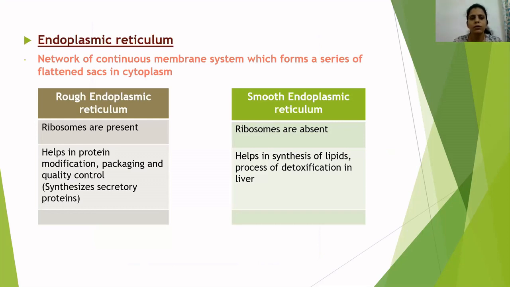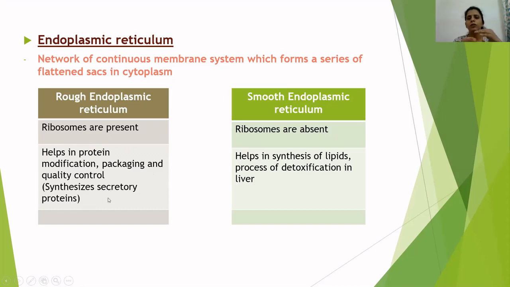Endoplasmic reticulum is a network of continuous membrane system which forms a series of flattened sacs in the cytoplasm. There are two types of endoplasmic reticulum: rough endoplasmic reticulum and smooth endoplasmic reticulum. Rough endoplasmic reticulum is called such because of the presence of ribosomes on it. The presence of ribosomes makes it rough in appearance. In smooth endoplasmic reticulum, ribosomes are absent. Rough endoplasmic reticulum helps in protein modification, packaging, and quality control, and it also synthesizes secretory proteins.